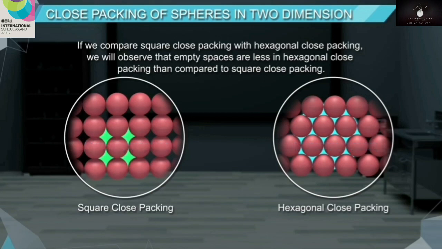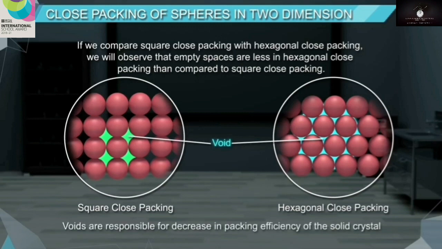Now, what are these empty spaces and what role do they play in packing efficiency? The empty spaces between the spheres are called voids. These voids are responsible for decreasing the packing efficiency of a solid crystal.